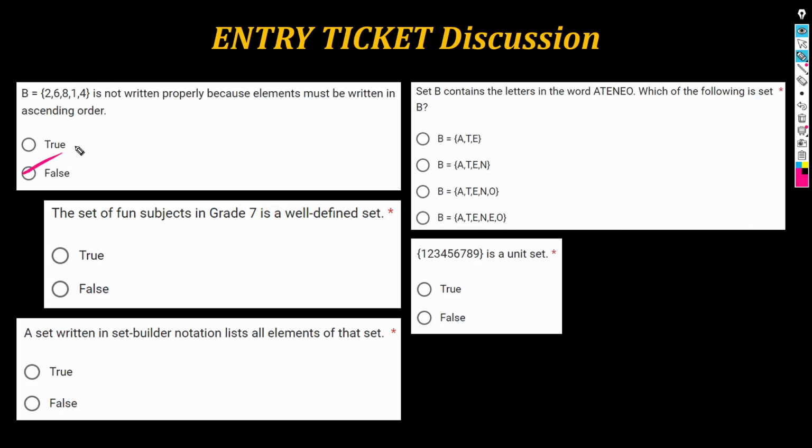Remember, when you're writing the elements of a set, wala tayong pakialam sa order. Hindi kinakailangan yan na ascending order, hindi rin kinakailangan descending order, or whatever order. Walang problema yan. Kahit i-jumble ko yung laman, gawin kong 1, 4, 2, 6, 8, it's the same set. Siya pa din yan. Order does not matter when we list elements of a set. Maybe you'd like to list the elements in some order for your purpose, para lang systematic. But it's not a requirement when writing sets.